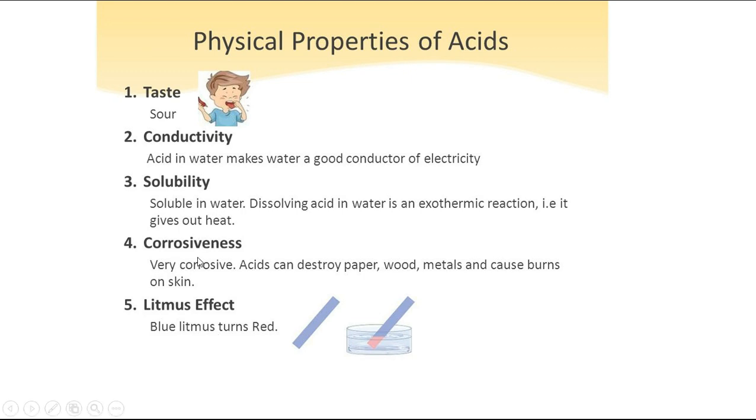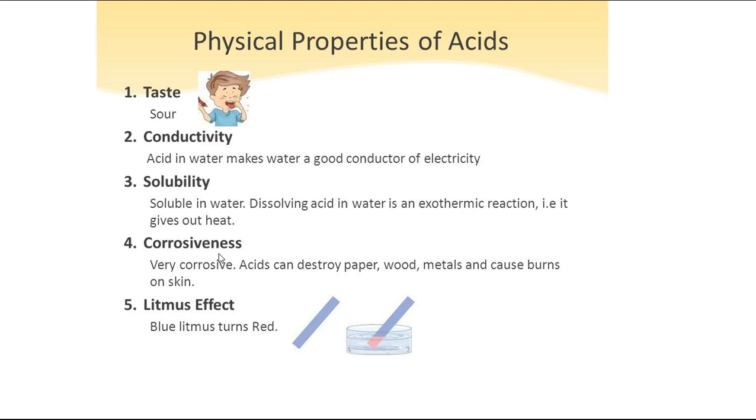Next one, corrosiveness. Corrosiveness means harm. When a little drop of acid falls on your skin, metal or wood, it would immediately destroy and damage their surfaces, because acids are very corrosive in nature.